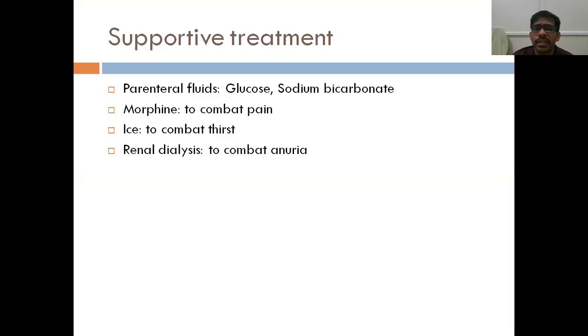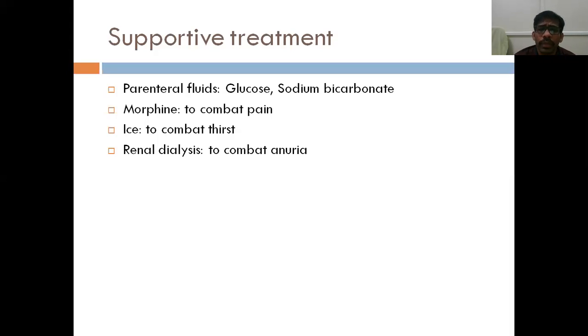Okay, so next is the supportive treatment, and in case of acute poisoning, supportive treatment is very important and crucial, because I told you if there is no medical treatment, the person will go into shock and die due to the shock. Signs of shock, right? So supportive treatment includes reverting the shock by giving parenteral fluids, glucose or sodium bicarbonate to eliminate poison, to make it alkaline, because it leads to acidosis, right?